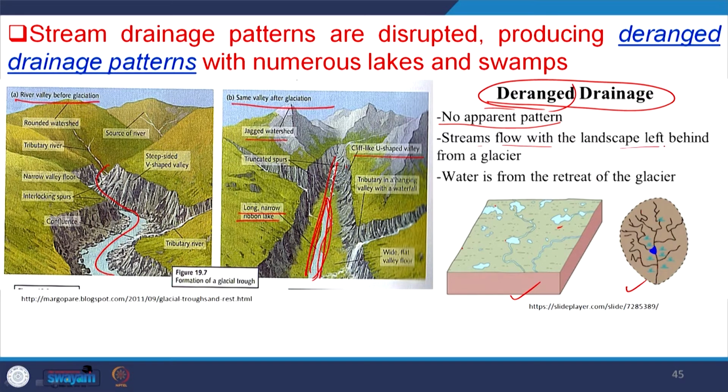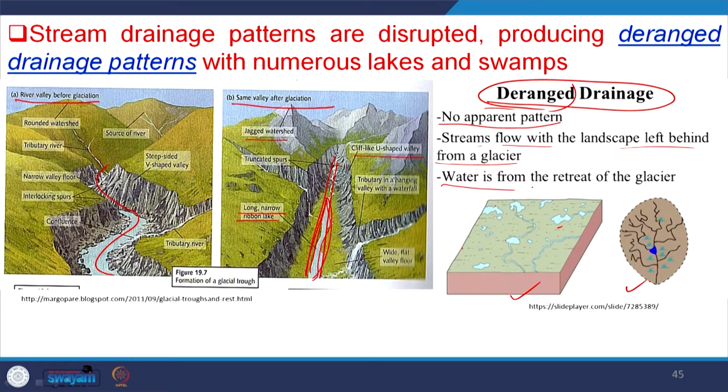Streams flow within the landscape left behind from a glacier. That means, as the glacier erodes very deeply, it is very difficult for the river system or the channels to accommodate themselves to the changed system, because it takes more time for a river system to modify it. So, the rivers or the channels initially accommodate themselves within the topography changed by the glacier.